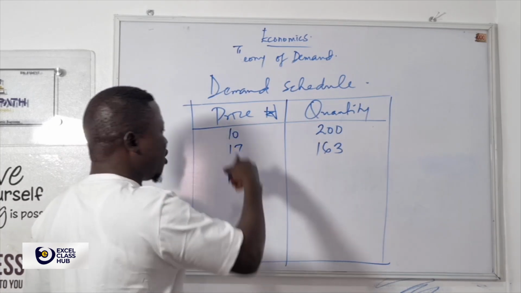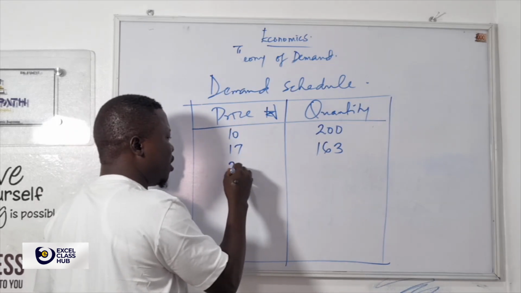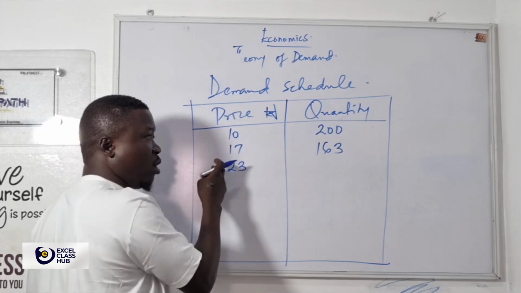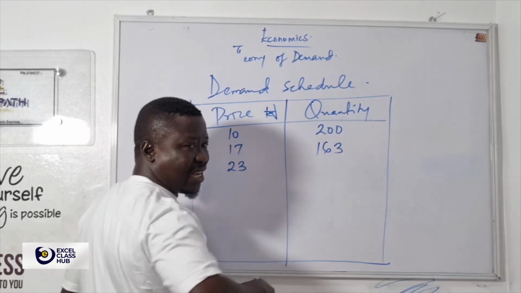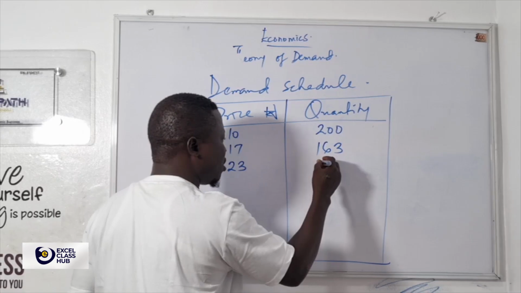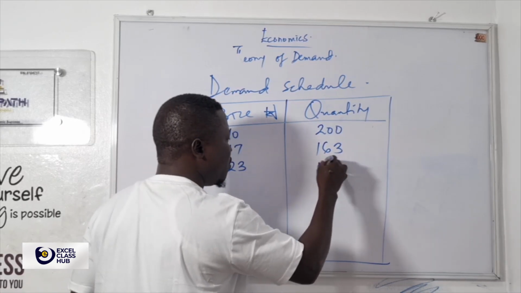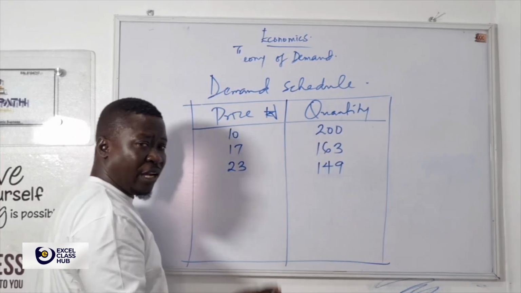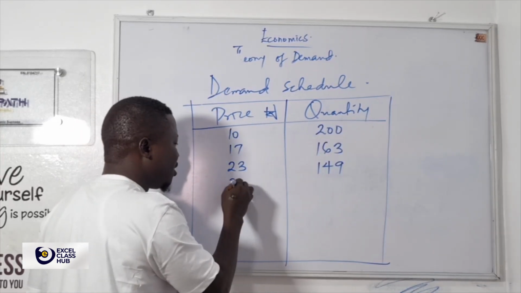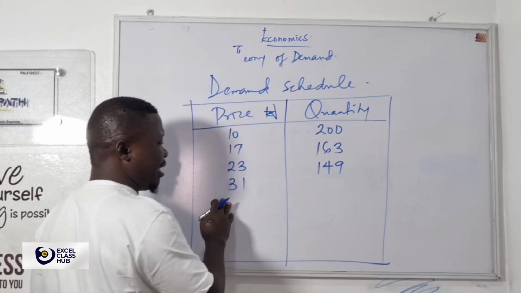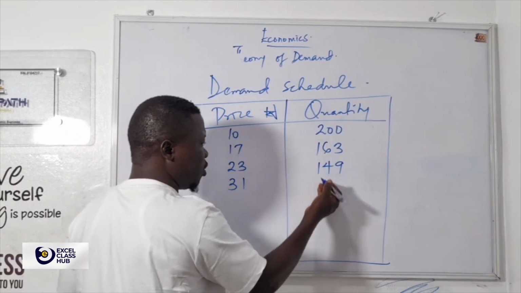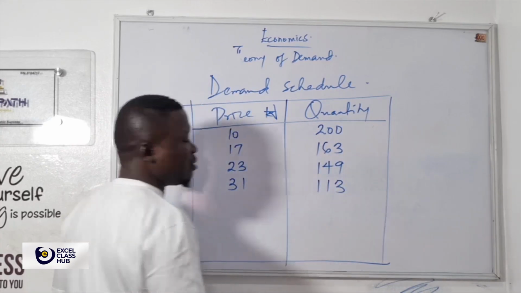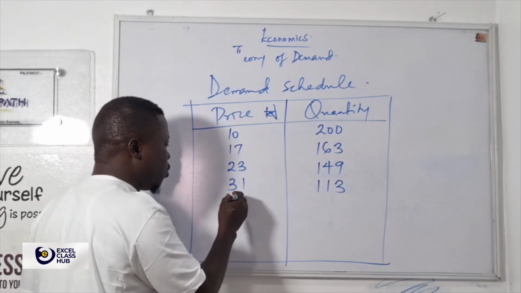After a while, the price increased to 23 naira, from 10 naira to 17 naira, from 17 naira to 23 naira. At 23 naira, as a consumer, you'll be able to buy, let's say, 149. After a while, the price increased from 23 naira to 31 naira. You realize that as the price is going up, the quantity will be coming down gradually. Let's assume 113.